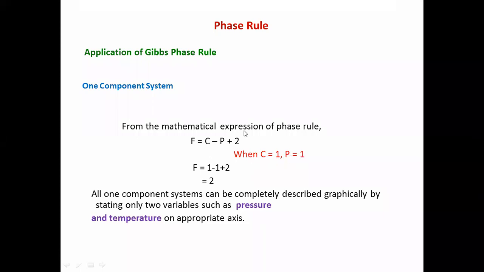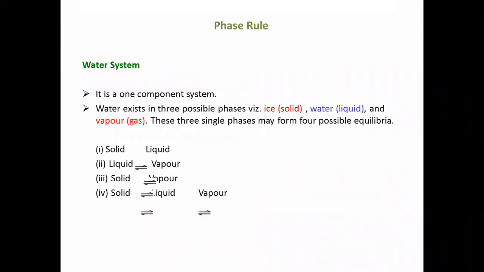So putting the values C equals 1 and P equals 1, we get F equals 1 minus 1 plus 2, that is 2. So all one component systems can be completely described graphically by stating only two variables such as pressure and temperature on the appropriate axes.